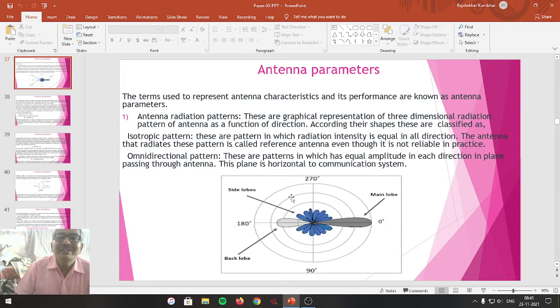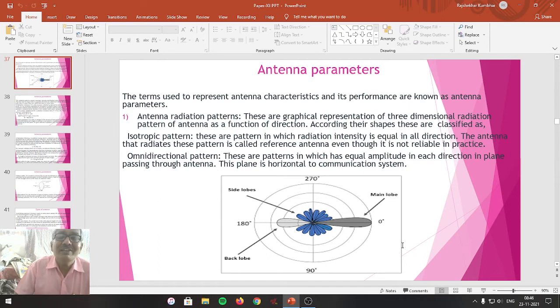Please remember, friends, these patterns exist in a space because these are a geographical representation of the intensity of the radiations radiated by the antenna. They may be omnidirectional or they may be in an isotropic situation. So this is what we can call the radiation pattern of the antenna. It is related with the direction of antenna. Radiation pattern represents the direction of antenna along which the maximum radiations are transmitted or received.